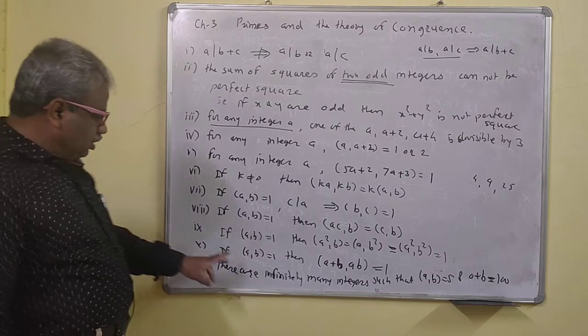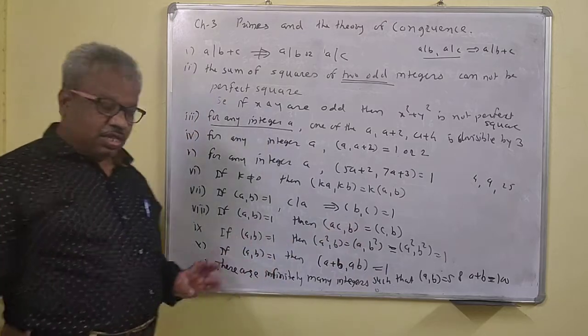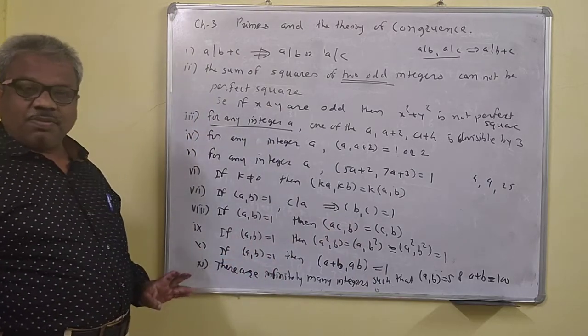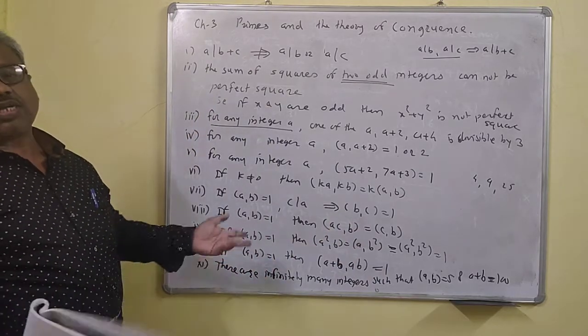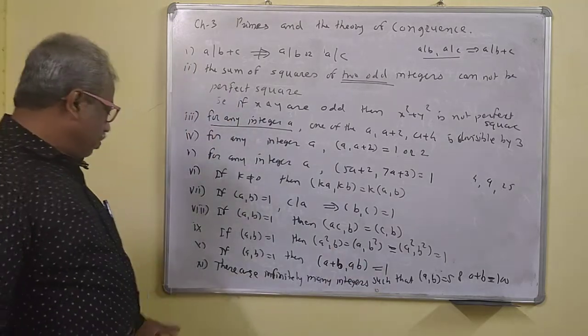So if GCD of A, B is equal to 1, then GCD of the sum and product is also 1. That means if a and b are relatively prime, then the sum and product are also relatively prime. So a plus b and ab are relatively prime.